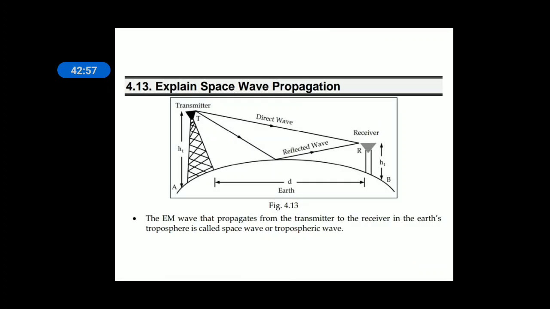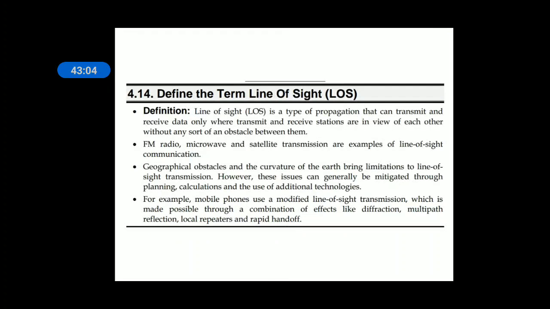Space wave propagation is also known as direct wave propagation. Line of sight. Mobile communication is also line of sight, but by using diffraction, multiple path reflection, and local repeaters also.